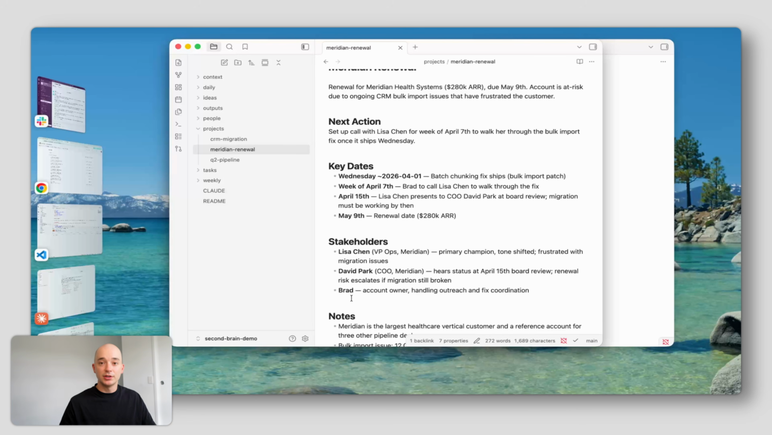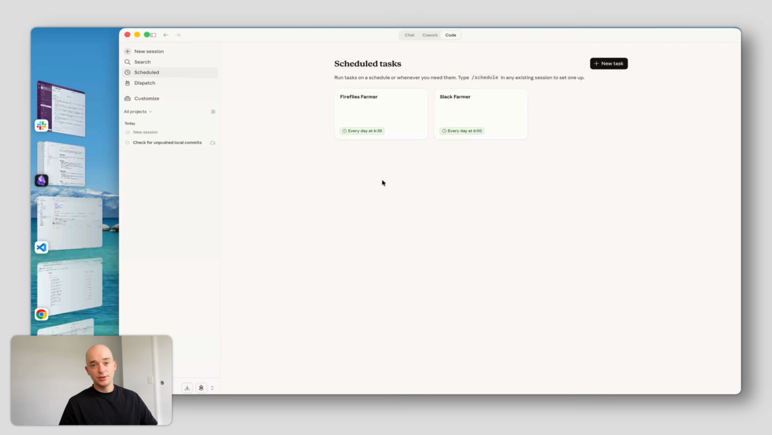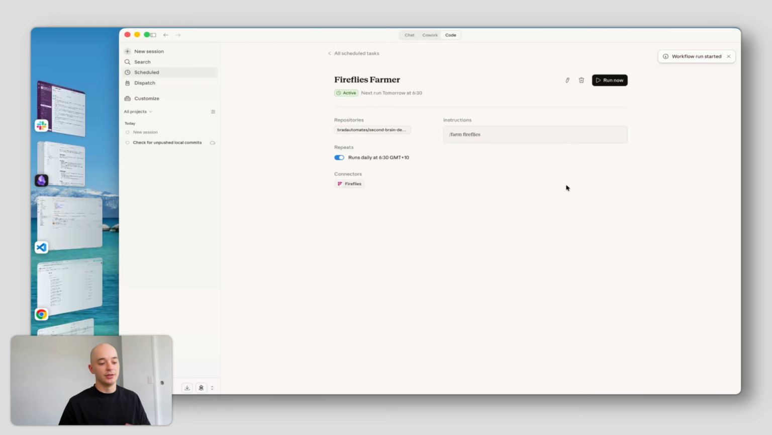We haven't even looked at our Fireflies meeting transcripts for the last week. And I know for a fact that we had a sales meeting and a support team meeting where Meridian was mentioned. So what I'm going to do now is run the next farmer, and we'll see how that additional layer of context layers into the Meridian renewal. And then from there, we'll be able to find some insights so I can walk into this meeting fully prepared. To do that, I'm going to go back to the scheduler inside of Claude Code and run the Fireflies farmer. I'm just going to hit run now and do the exact same thing.